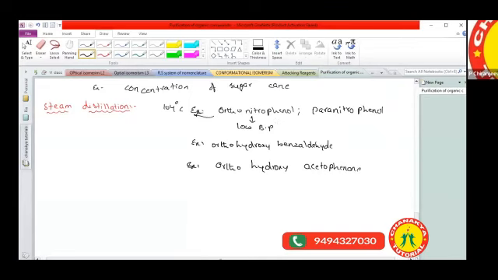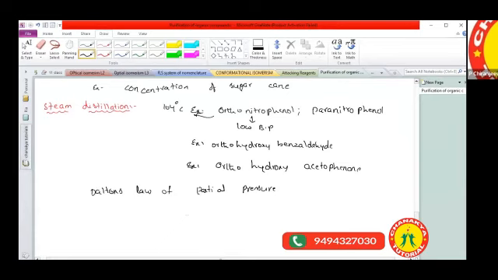Actually, the steam distillation method follows Dalton's law of partial pressure. How many of you know what Dalton's law of partial pressure is?